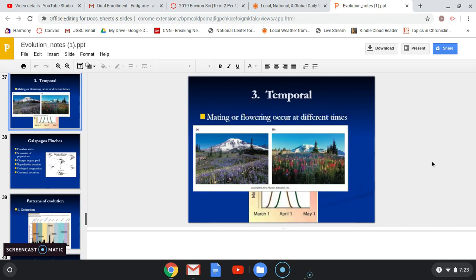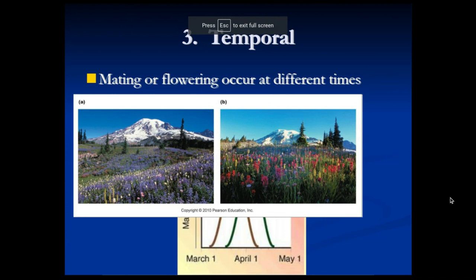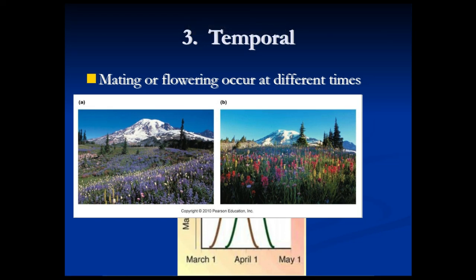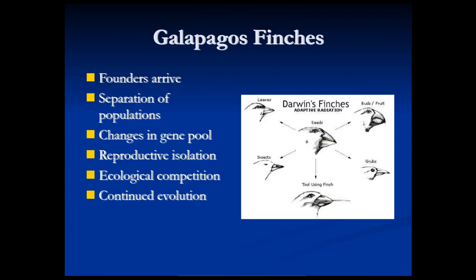And lastly, temporal speciation. If two populations of very similar organisms are very similar except that they mate or they flower at different times and those times don't overlap, well, then they can't interbreed. If they're not breeding at the same time, they can't interbreed with each other. Okay? So these are the three main patterns of speciation that we covered the other day. Now, there are others, of course, other ways that this can happen, but these are the main ones.